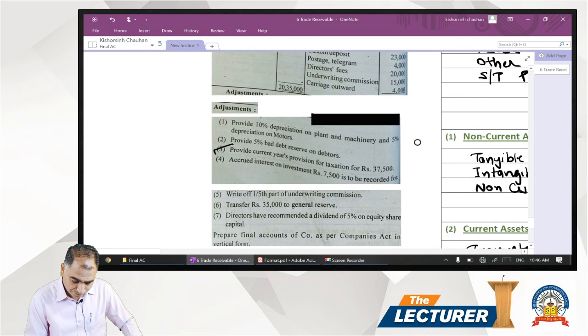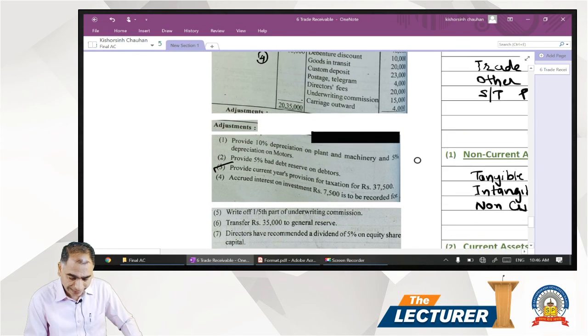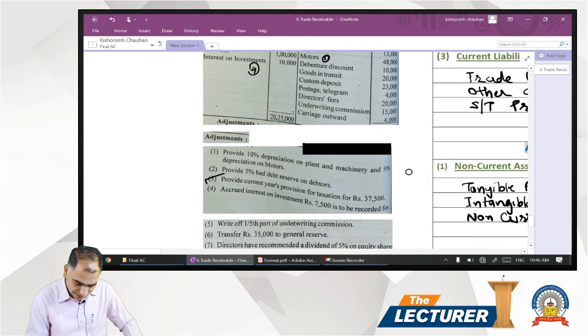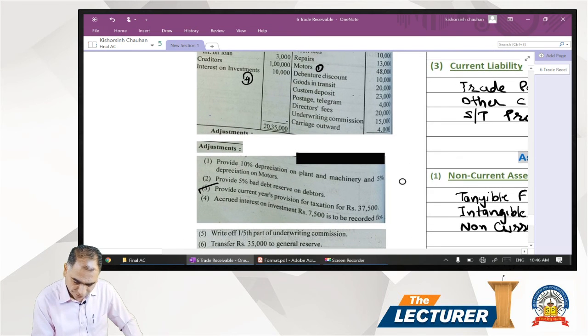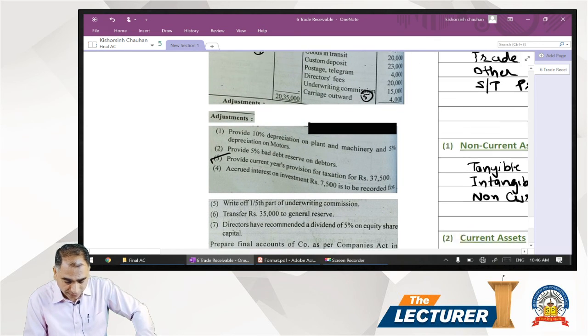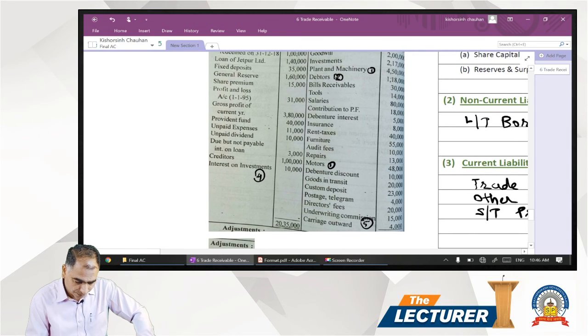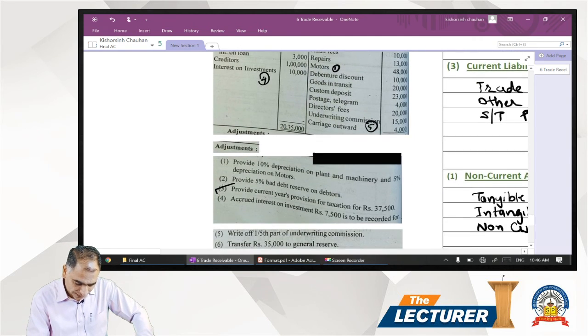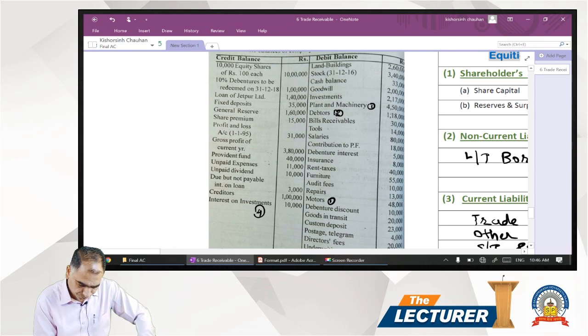The next one would be affecting the underwriting commission. On the debit side, there is underwriting commission of 15,000. The fifth adjustment would affect this underwriting commission. Sixth, transfer to reserve 35,000, so it affects the reserve's opening balance, so we put 6 against the reserve. It also affects your P&L balance, so we put 6 against the P&L balance.